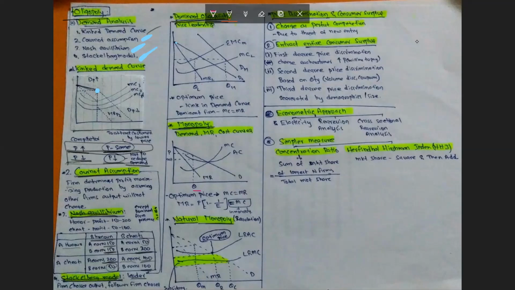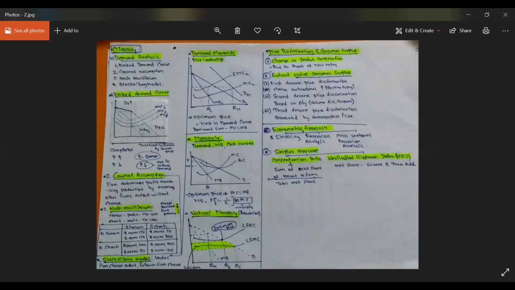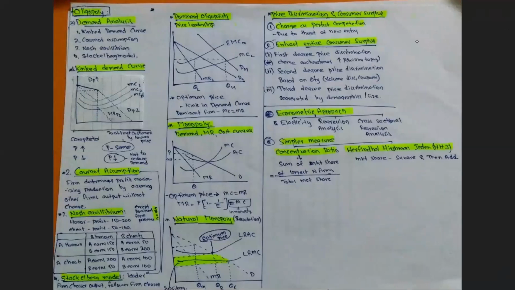Natural monopoly, where there is a regulation in the monopoly market. A monopoly or any firm will always try to produce where it can achieve maximum profits.